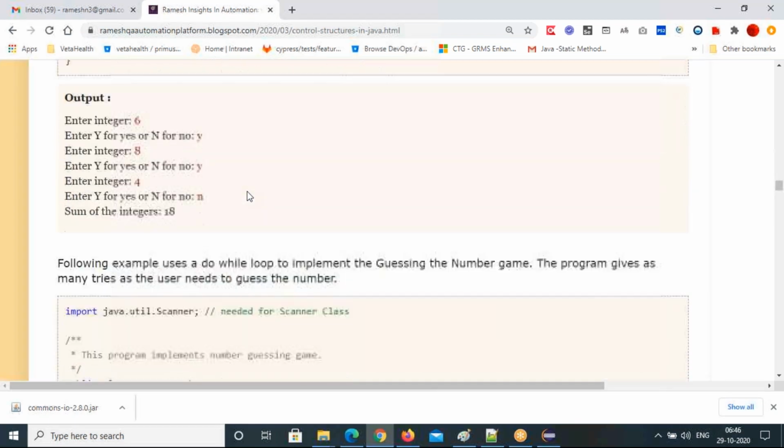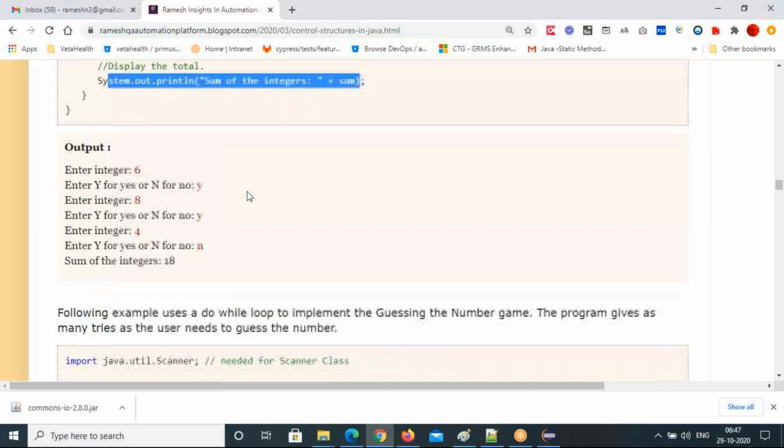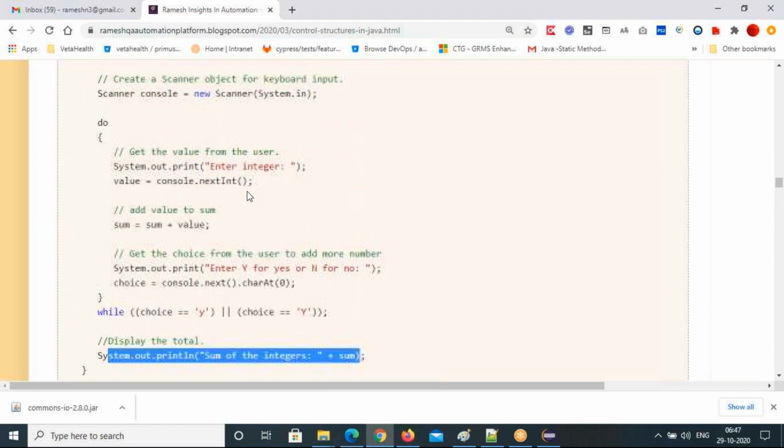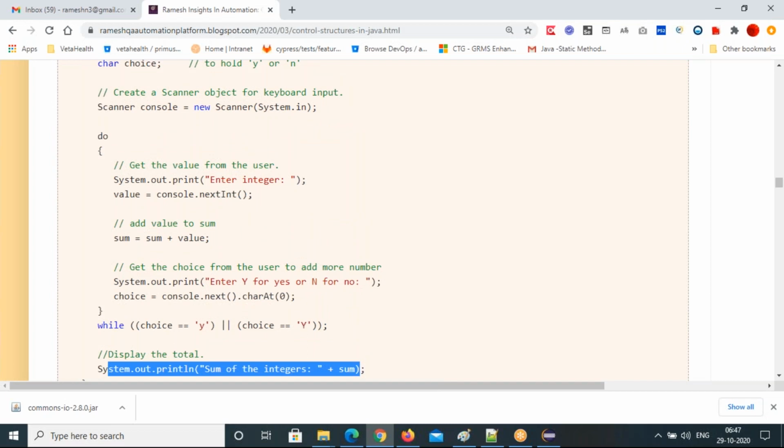And another one is very challenging. Any questions here before going for the next program?